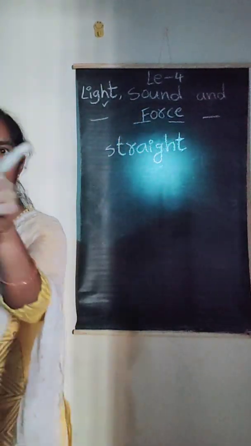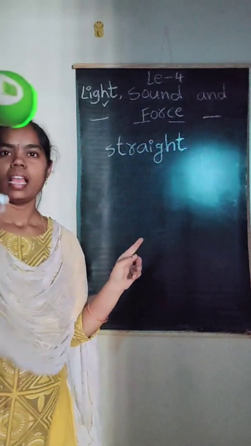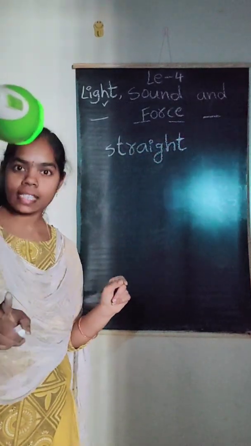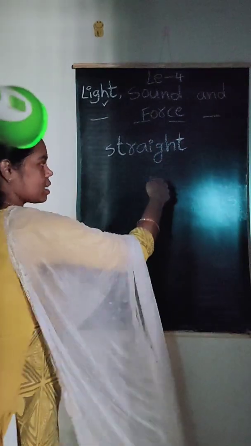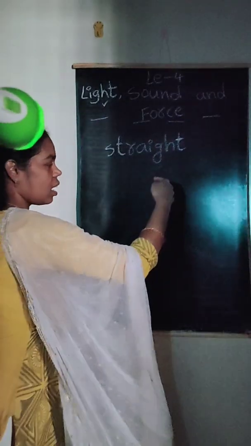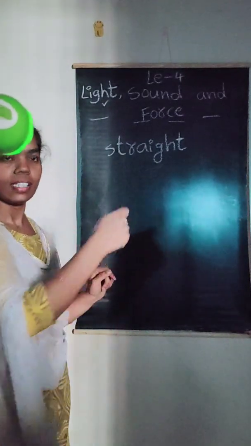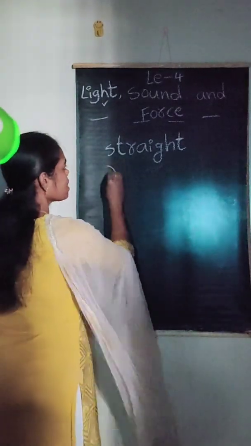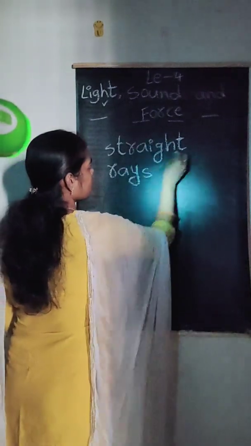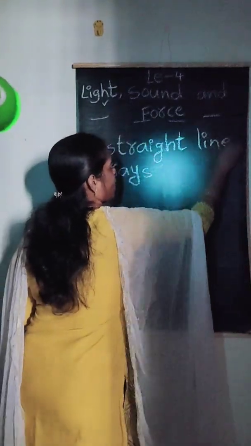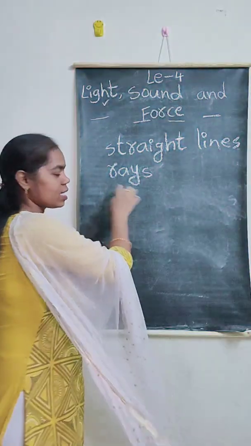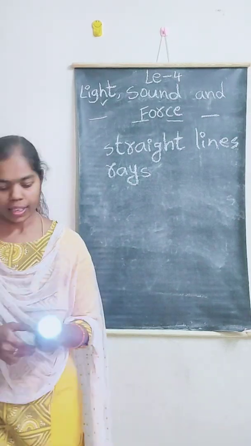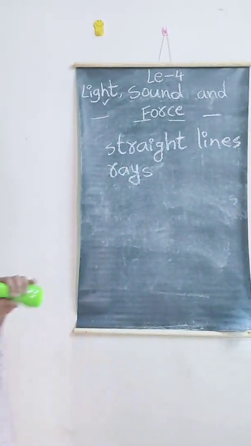So, if you observe clearly here, rays are traveling in straight lines. These straight lines are called rays. What are they? Rays. If you observe here clearly, one minute.